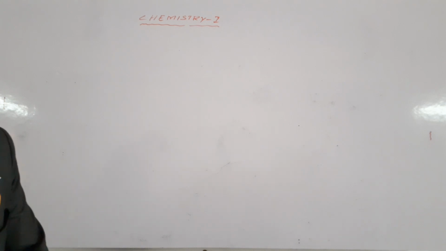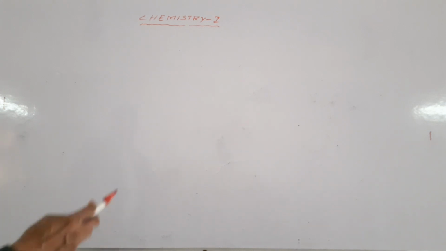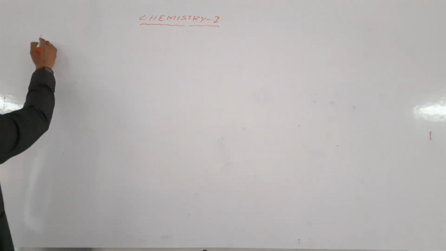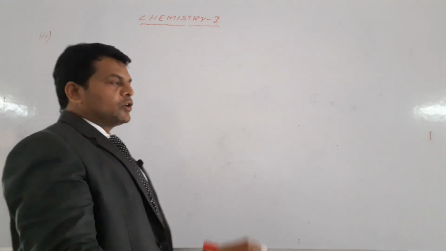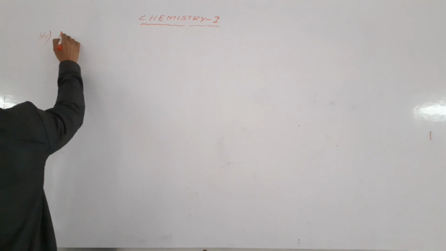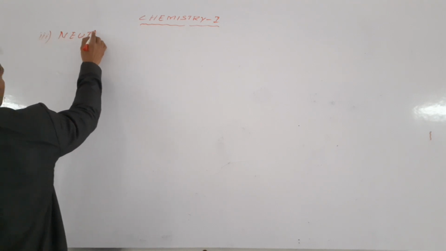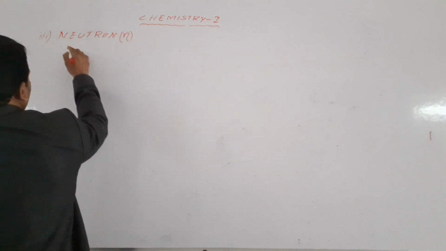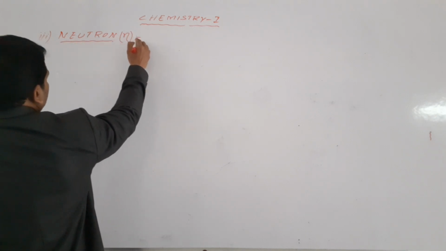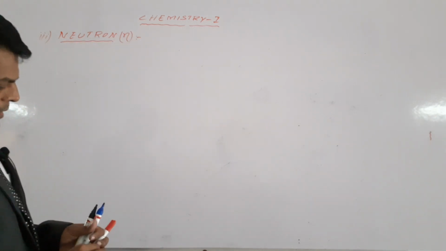The third fundamental particle we are going to discuss is nothing but a neutron. Neutron is denoted by n.